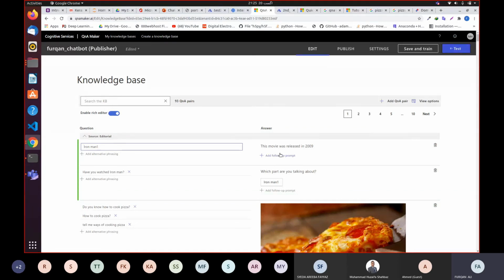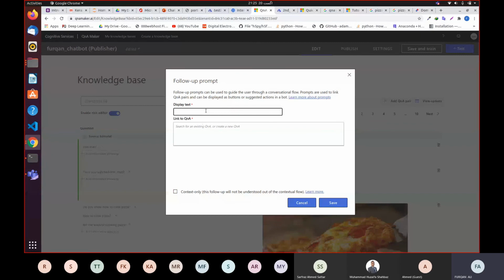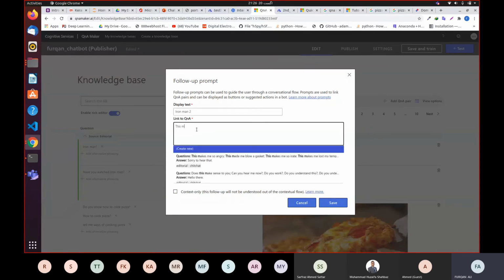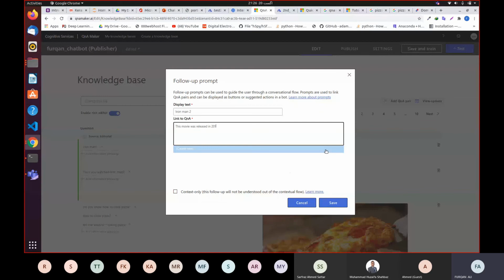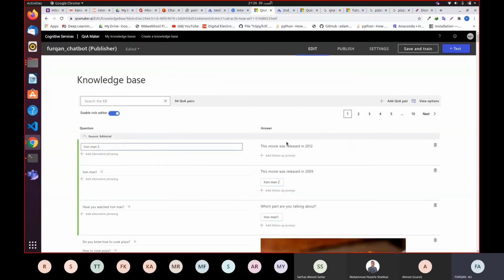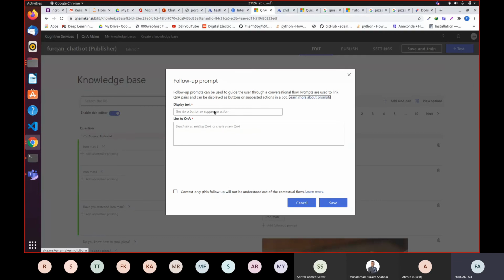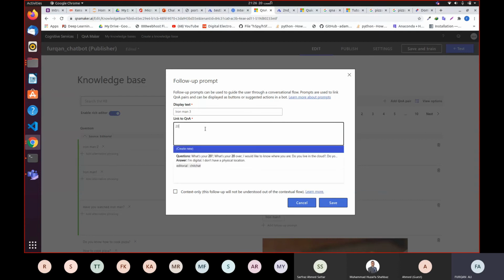I'm gonna add one more prompt because there were 3 parts of Iron Man movie. I'm gonna say Iron Man 2, and it's gonna say this movie was released in 2012. I'm gonna say save. One more prompt. Iron Man 3. So this is the last prompt I'm adding, and I'm just gonna write 2013.